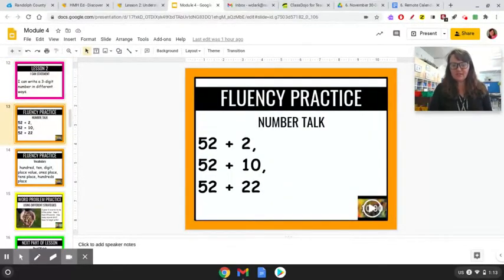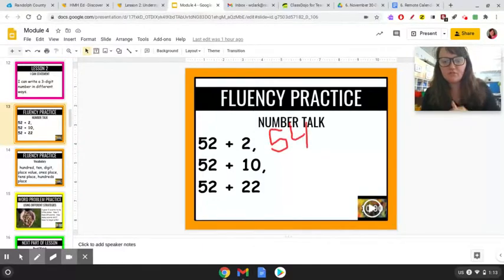So I only did 3 today since the number's bigger. I want you to solve 52 plus 2. Okay, so 52 plus 2 is 54. All right, 52 plus 10. Your answer should be 62.